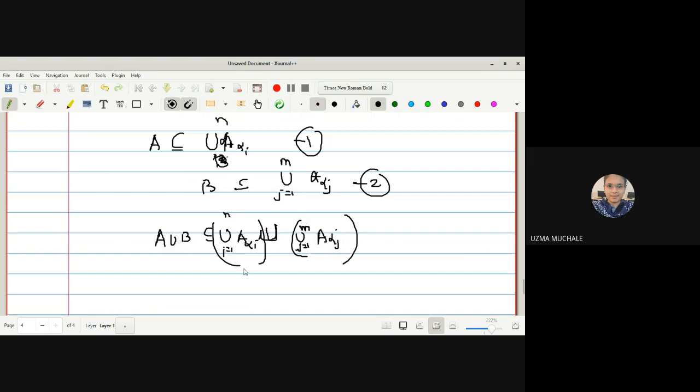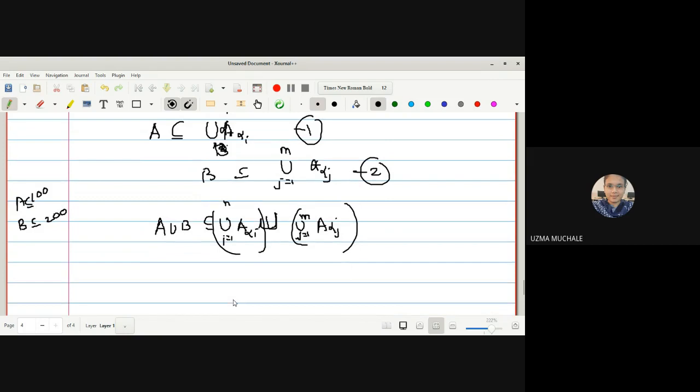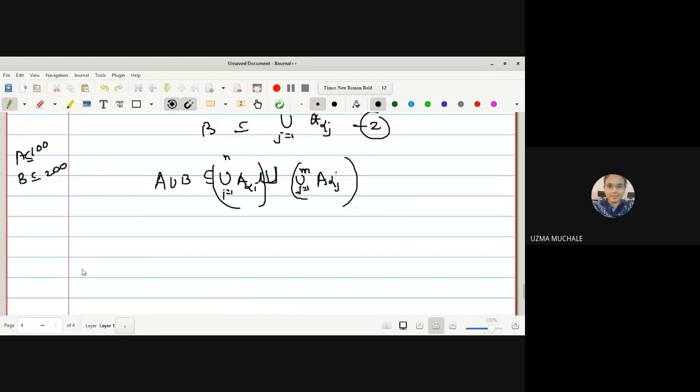Now which one are you going to select? Suppose A is covered by 100 open sets, and suppose B is covered by some 200 open sets. So what will we select, the largest among them or the smallest among them?